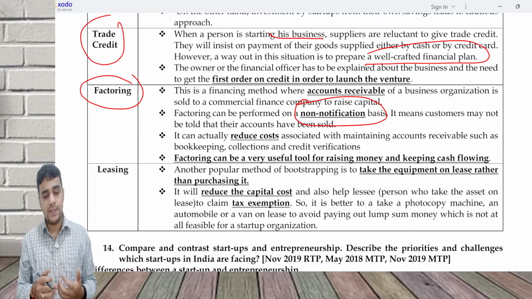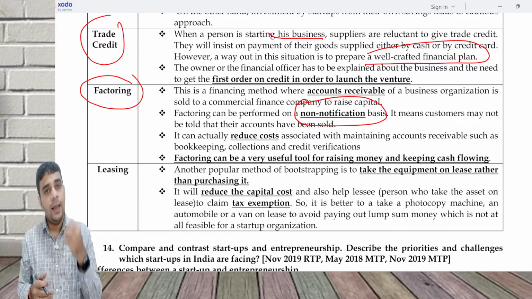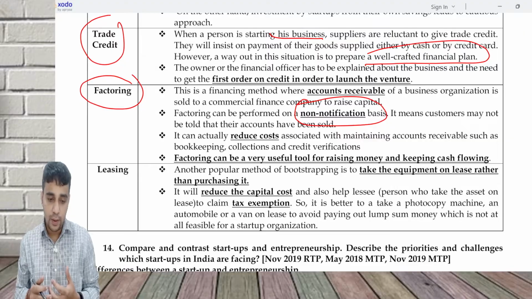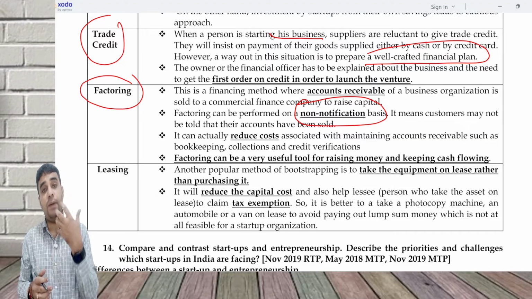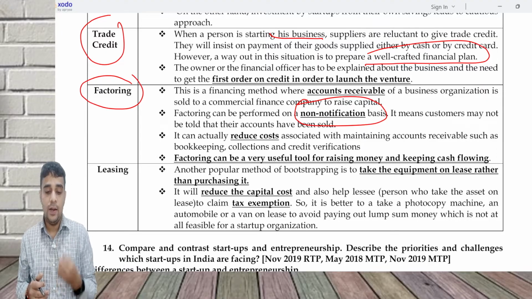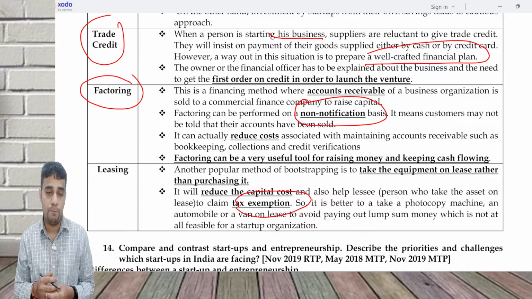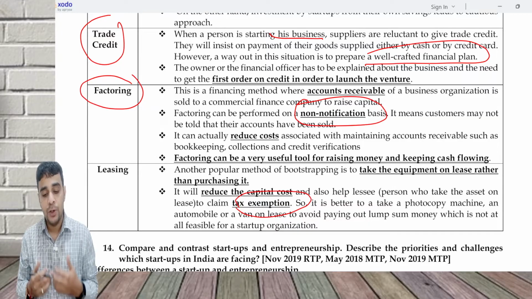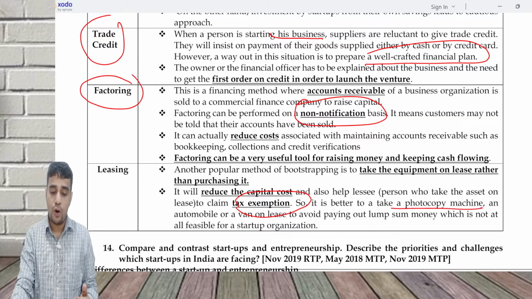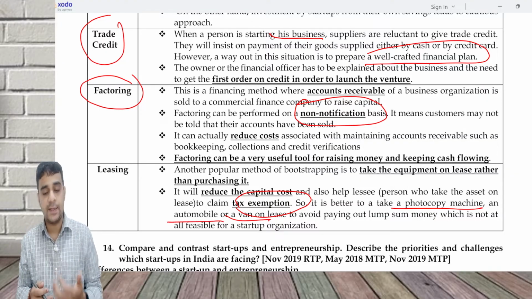Leasing is another model. Leasing is rent versus buying. Instead of buying a plant and machinery, I am going to go on rented mode. Why? Because I feel it is better for me to take the asset on rent. It reduces the capital cost and also helps the lessee claim tax exemption on the rent which you pay. If you do not have the money to buy a vehicle, a photocopy machine, a van or an automobile, it is possible to take it on lease rather than going for a one-time purchase and paying a huge amount.